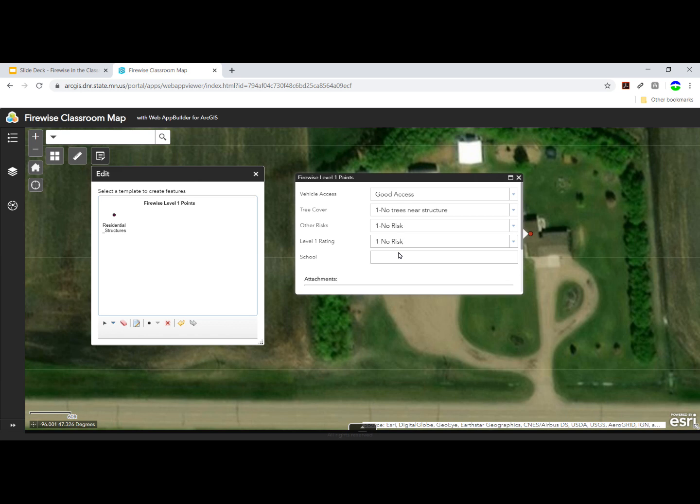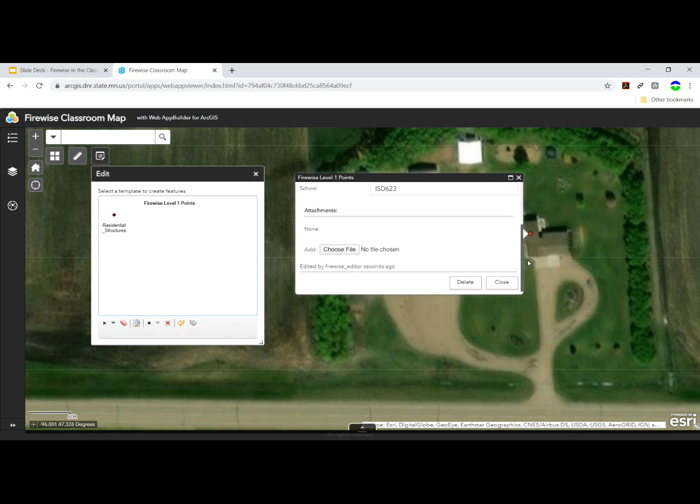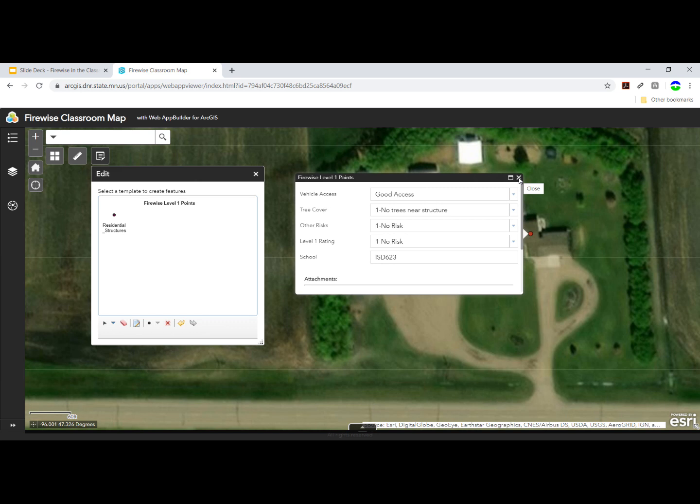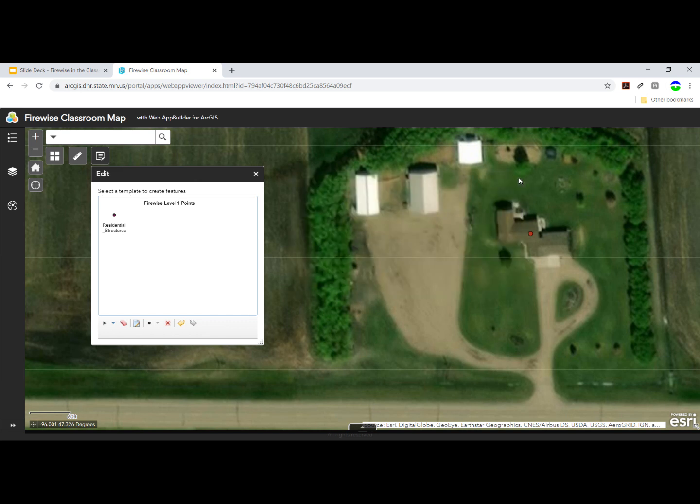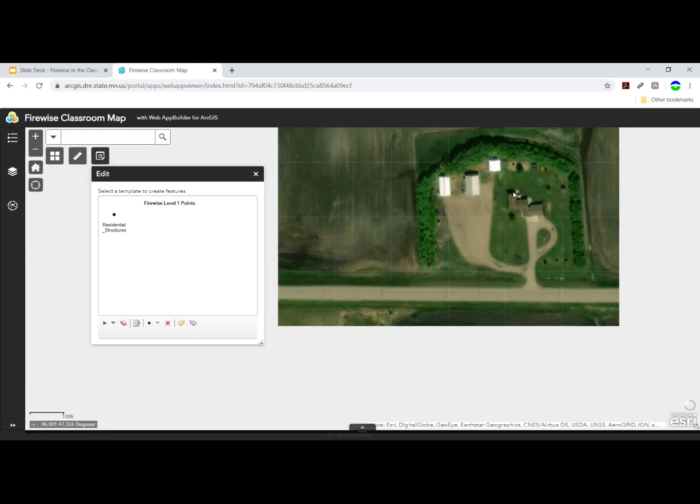Finally, I'm going to enter my school name or my independent school district number if I know it. I don't need to worry about filling out any other part of the form. I can simply close this box. Now I'm going to zoom out and I'm going to look for other properties that I need to assess. Let's head to this one here.